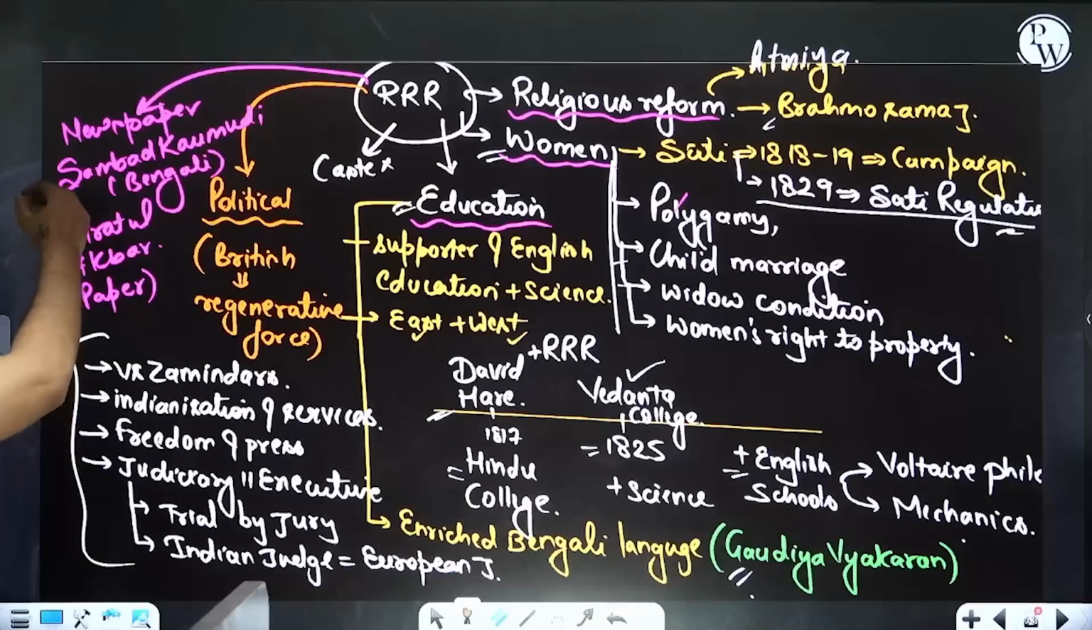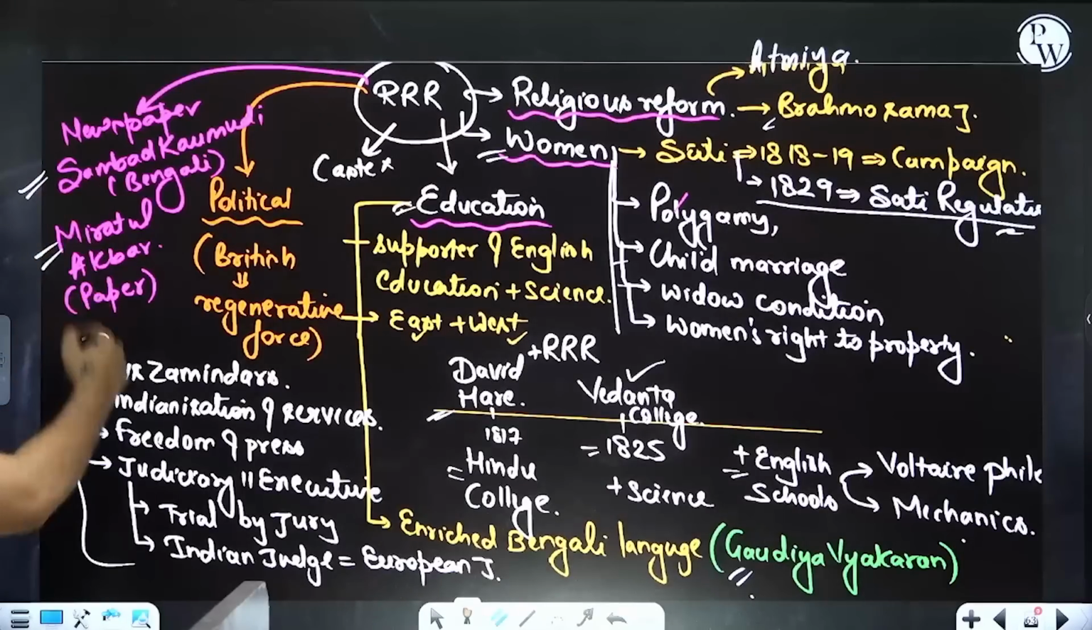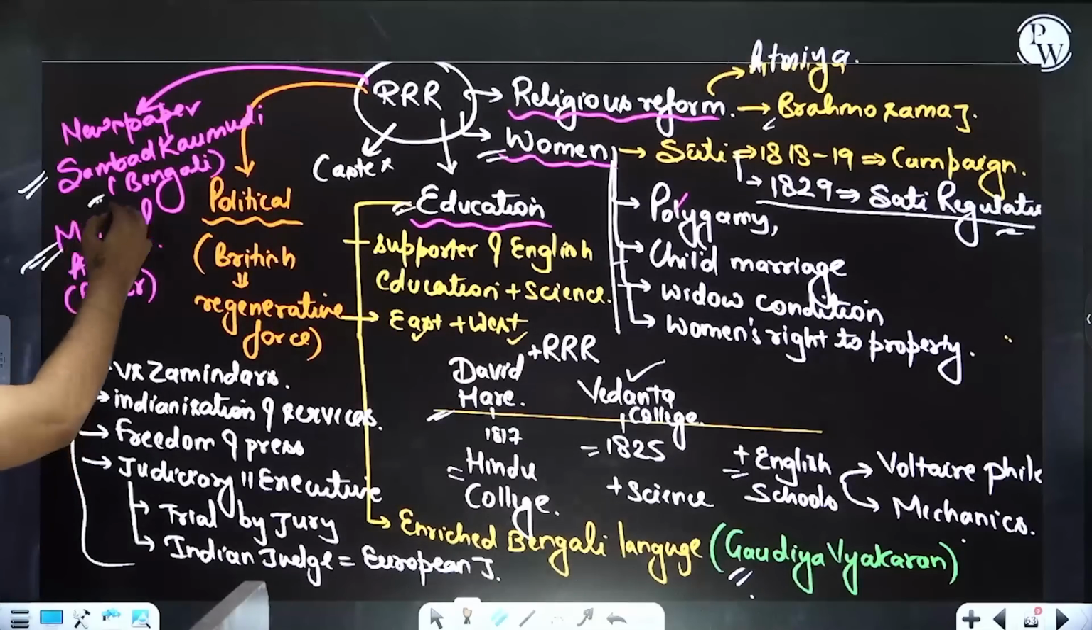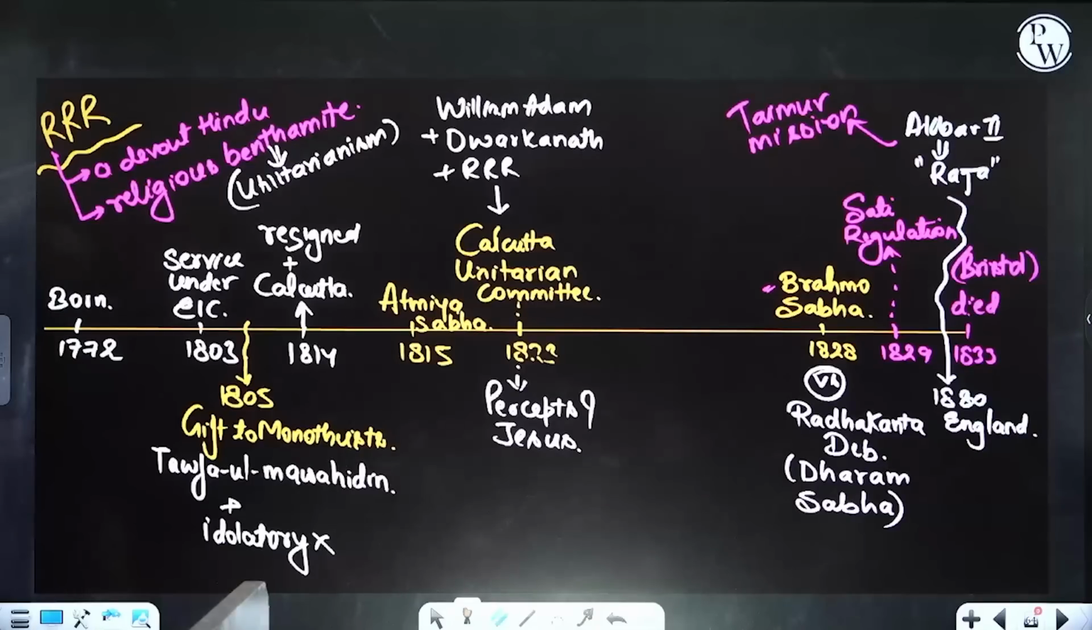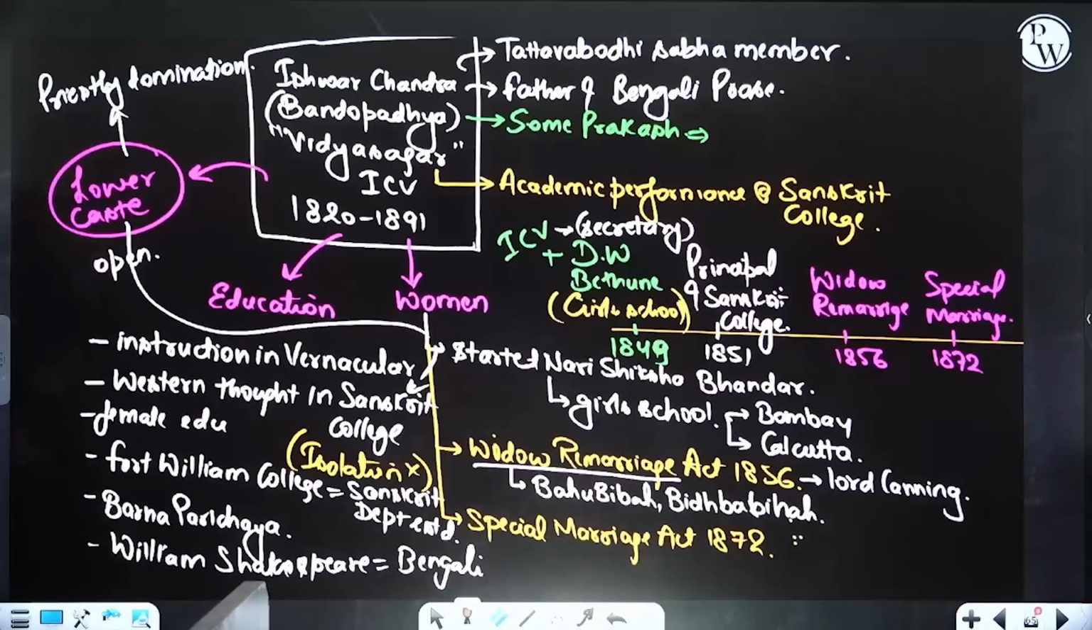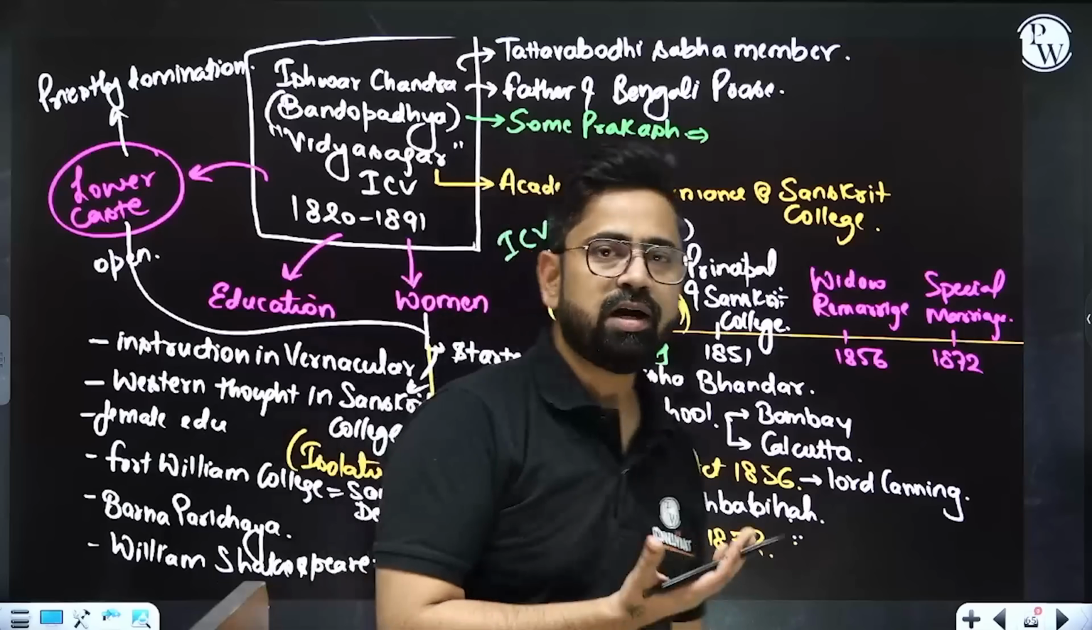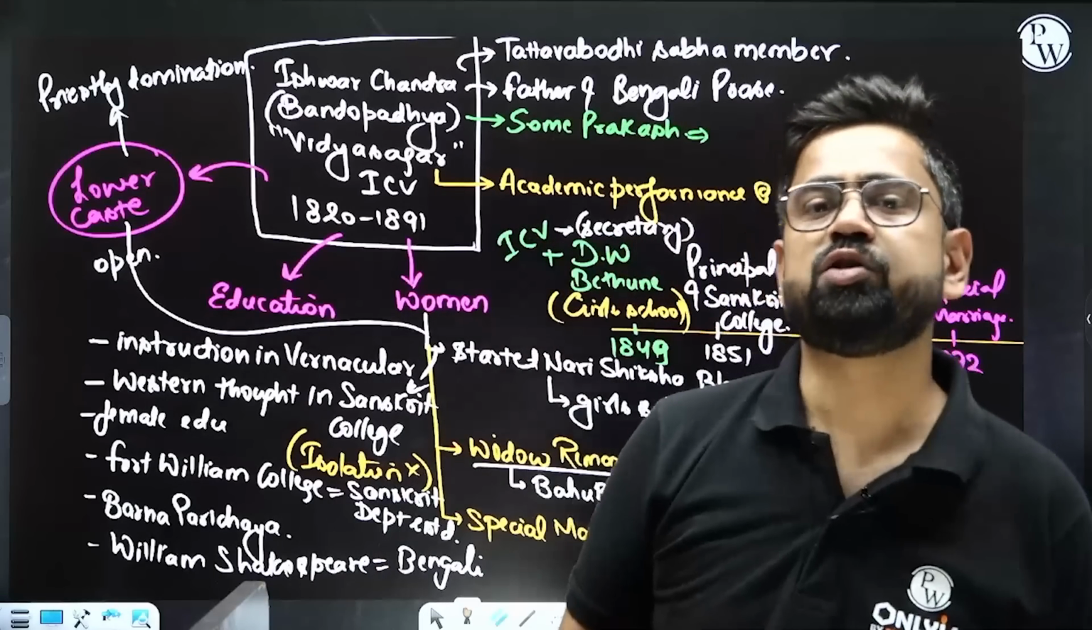Plus newspapers Sambad Kaumudi and Miratul Akbar. These two newspapers are there. Miratul Akbar is Persian, Sambad Kaumudi is Bengali. So Raja Ram Mohan Roy is one important reformer. Other than that, UPSC's favorite social reformer is Ishwar Chandra Vidyasagar.